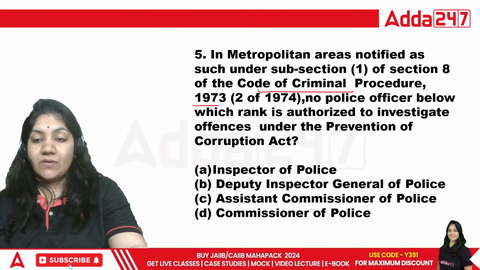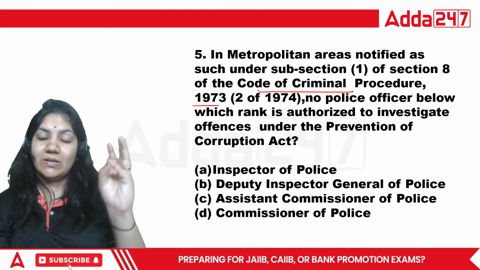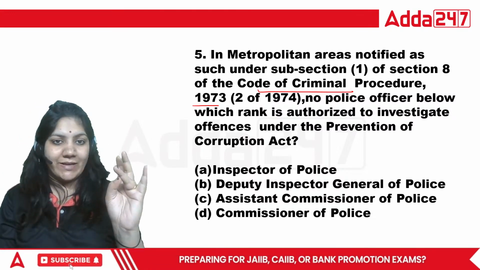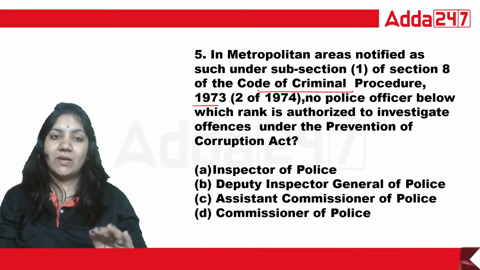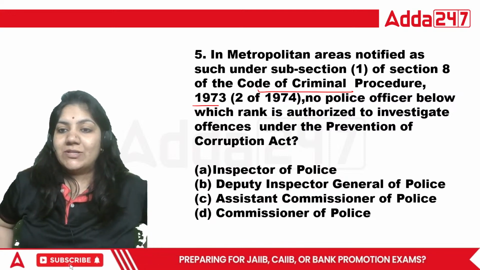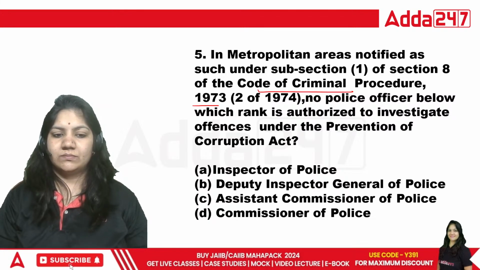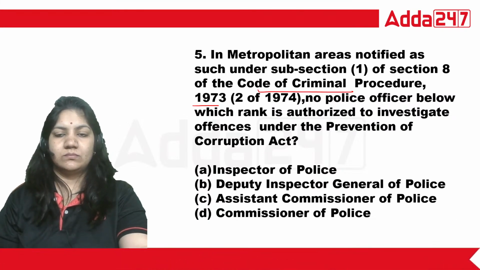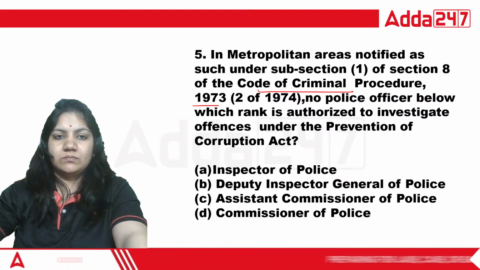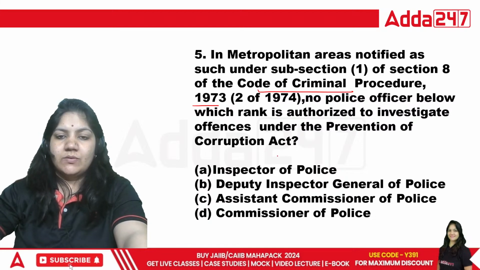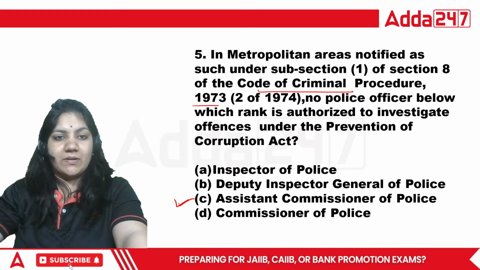So in the Prevention of Corruption Act, this topic is important: who is the authority in Delhi, in metropolitan areas and elsewhere. So there are 3 areas in which a different rank of police will handle the matter. So what is the right answer? The right answer will be C. Assistant Commissioner of Police is the right answer.